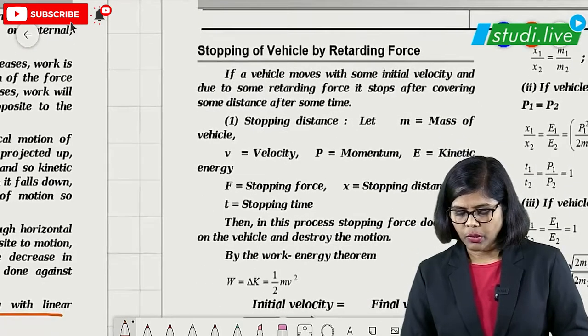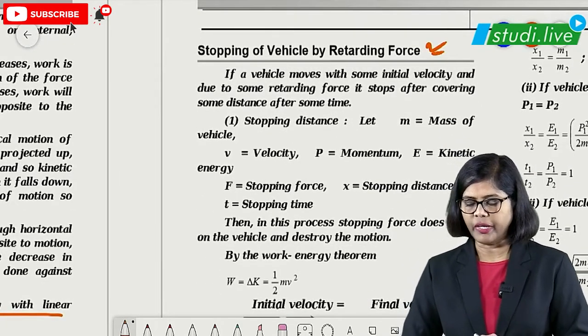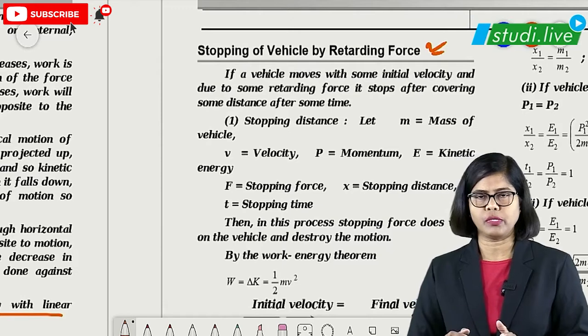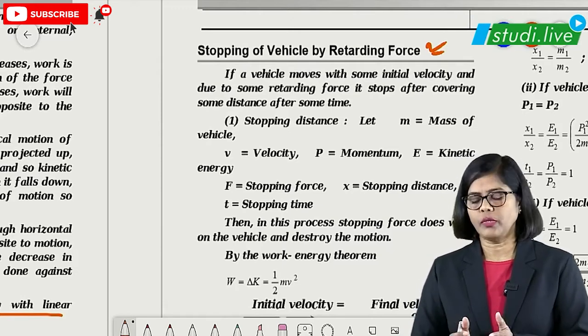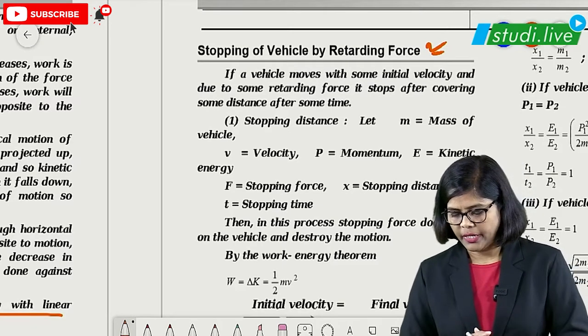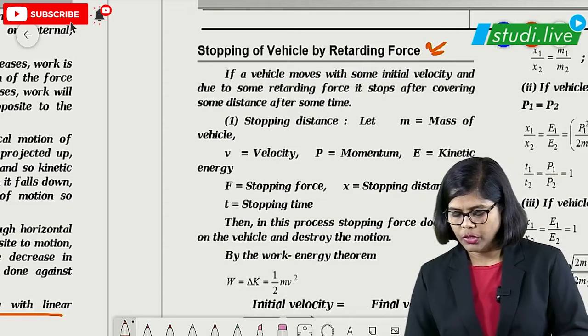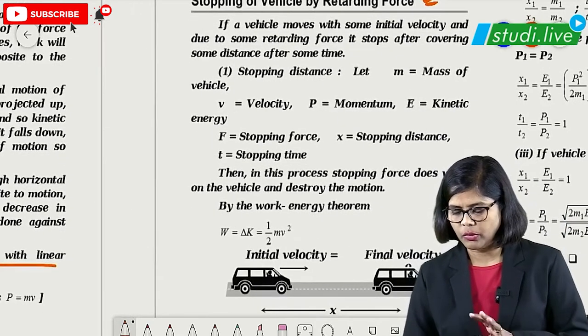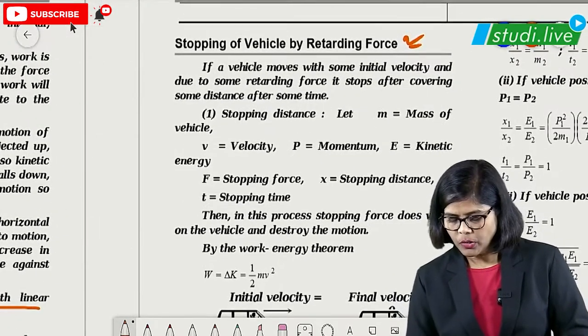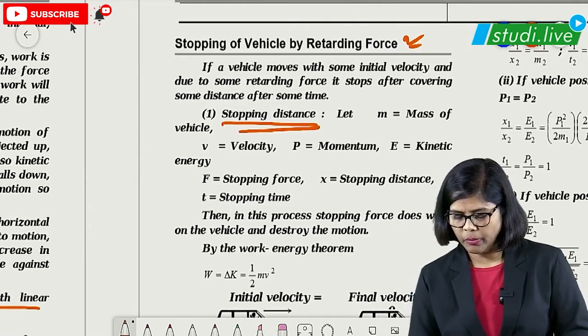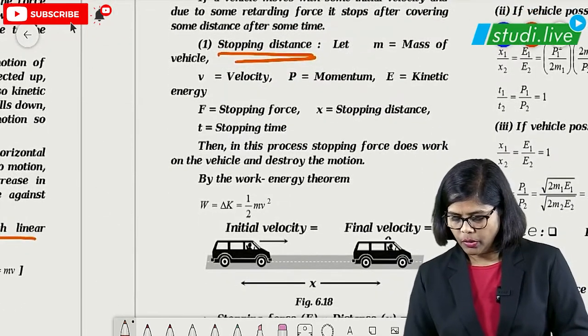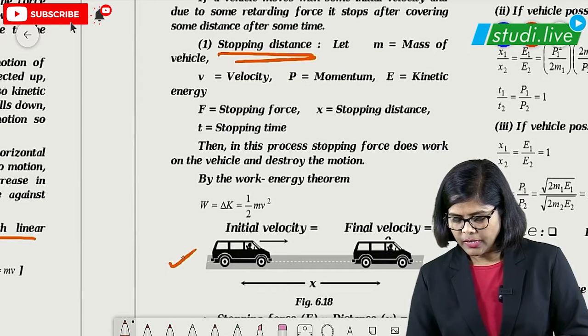Then we are going to talk about the stopping of a vehicle by a retarding force. What is the retarding force? The force which is acting in the opposite direction, which stops the motion of any particular body, which is trying to stop its motion. So let us talk about stopping distance here. As you can see, this is the initial velocity, here is the final velocity.